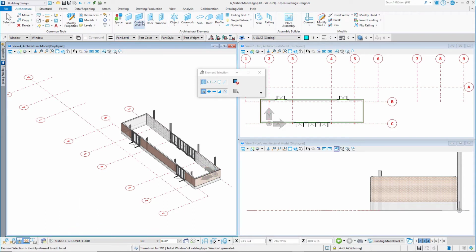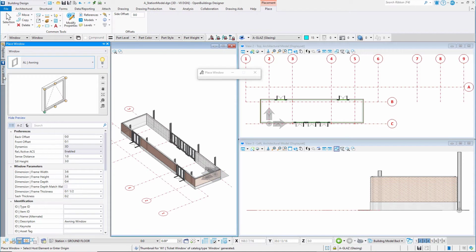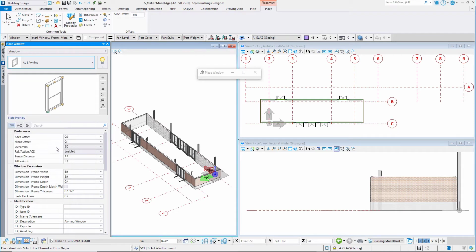Select the Place Window tool from the architectural ribbon. Select the catalog item W1 Ticket Window from the pull-down. This is a window catalog item that was already created and saved to this project WorkSet.